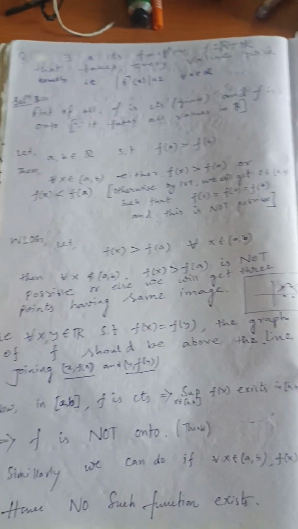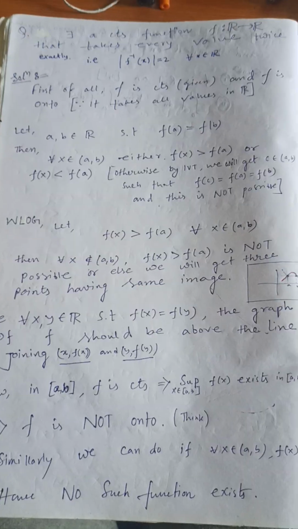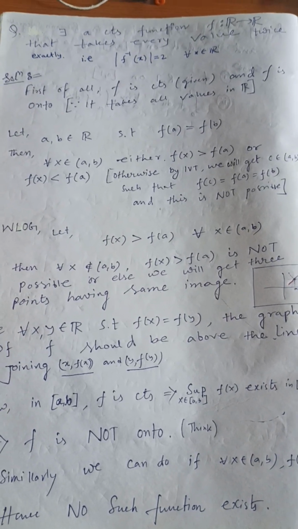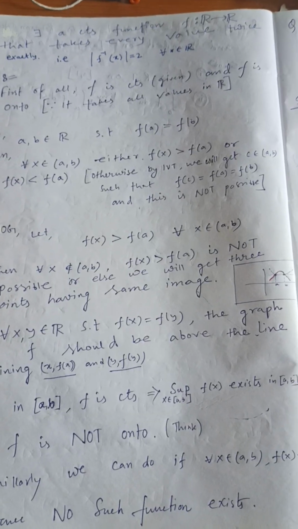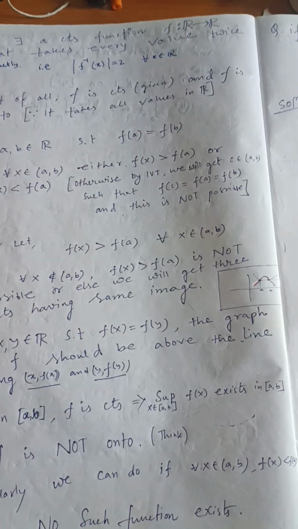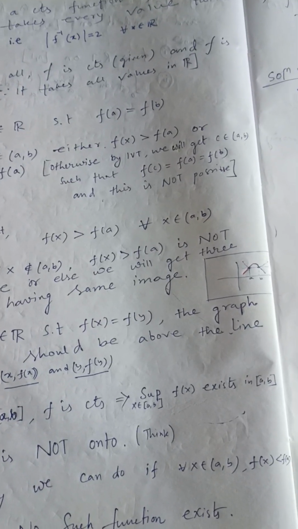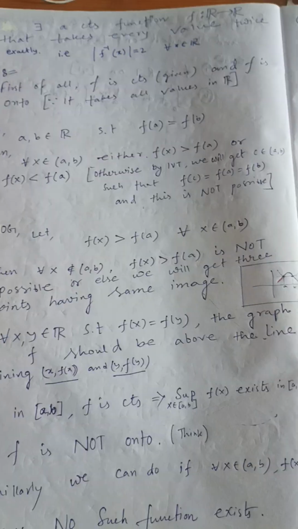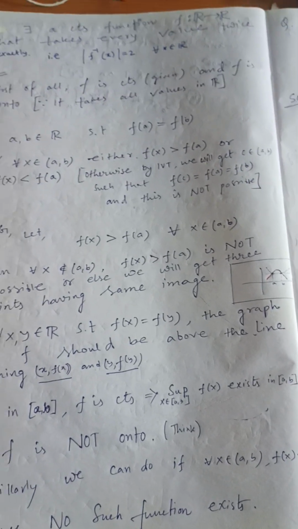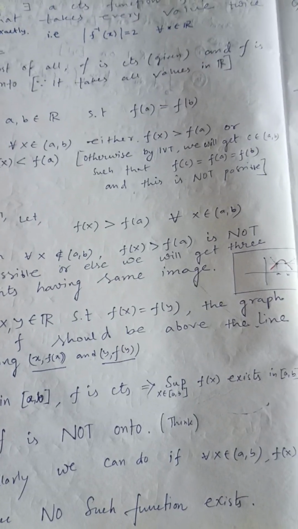Hello, so here is a nice problem. The question is, does there exist any continuous function from R to R that takes every value twice? That is, the order of the inverse image of x is 2 for all x belonging to R. So does there exist any continuous function which takes every value twice?